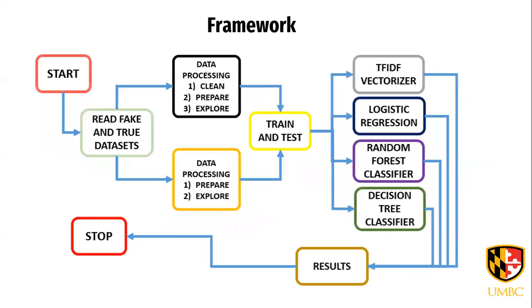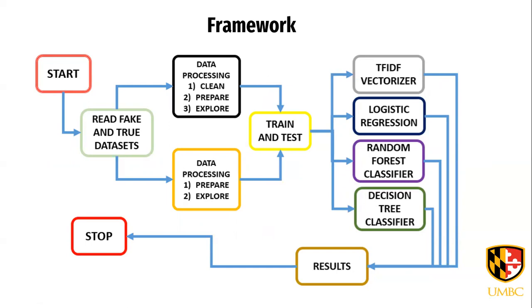Coming to the framework, I have downloaded the data sets, fake and true. Then I have done some pre-processing of data like cleaning, performing some exploratory data analysis, exploring the data. Then I have done some text pre-processing like removing stop words, URLs, unnecessary special characters, and then I have split my data set into train and test.